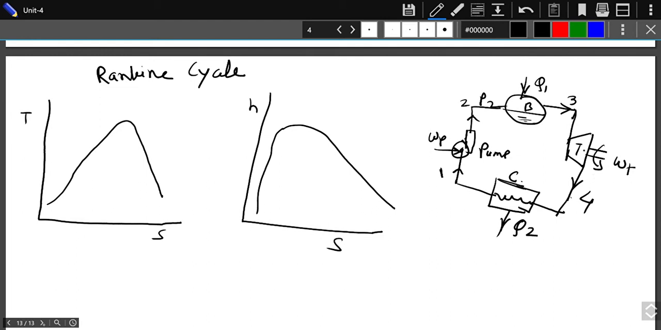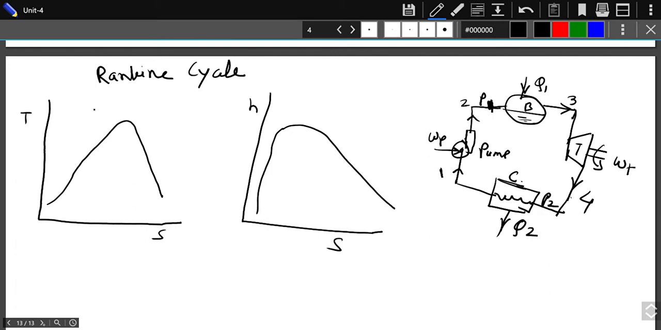Okay, so see, when you expand the steam in the turbine, the pressure is reduced to the condenser pressure. See, here it is P1, that is the boiler pressure, and this is the condenser pressure. So P1 is the boiler pressure and P2 is the condenser pressure. P1 is the higher pressure, P2 is the lower pressure.